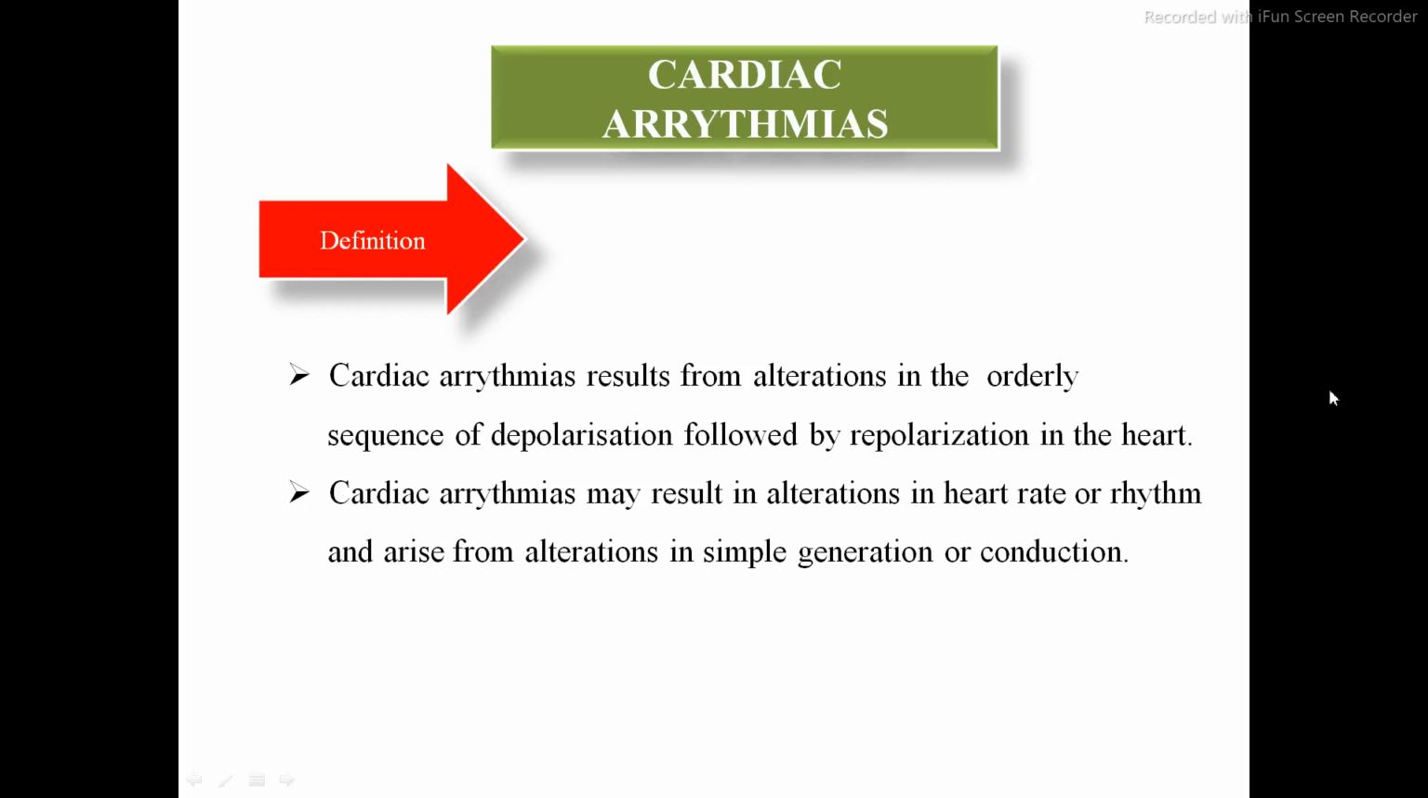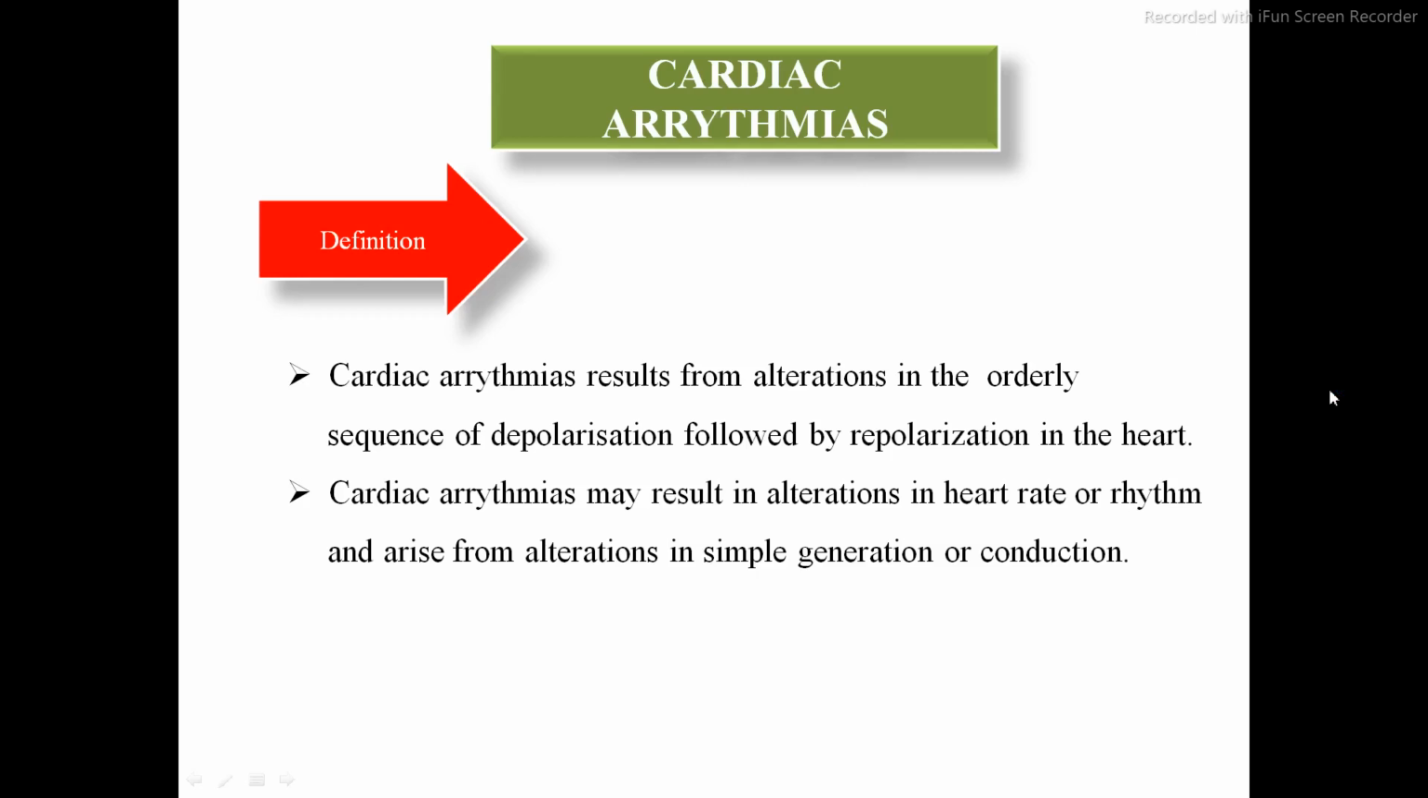So what is arrhythmia? It is the contraction of the heart due to the pacemaker cells. In this, the intrinsic rate of the SA node is 60 to 100 per minute. That is the rate of passing of the impulse, and hence contraction of the heart takes place due to the impulse generated by the SA node.